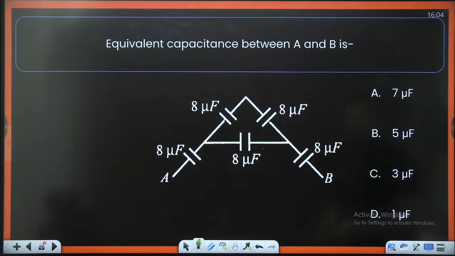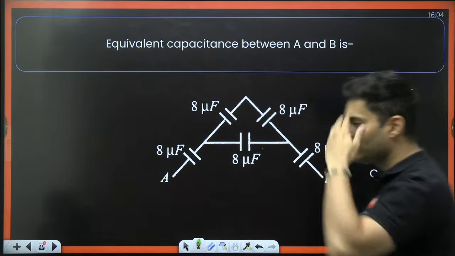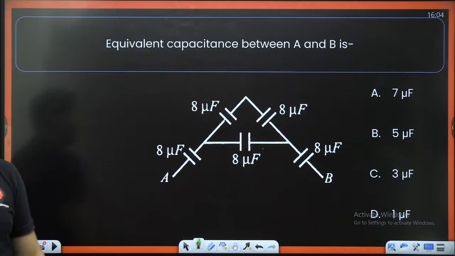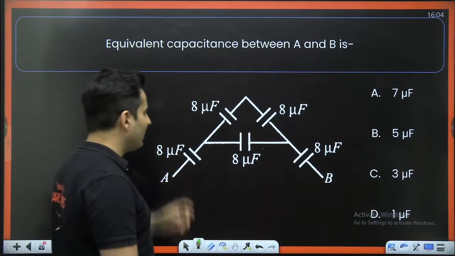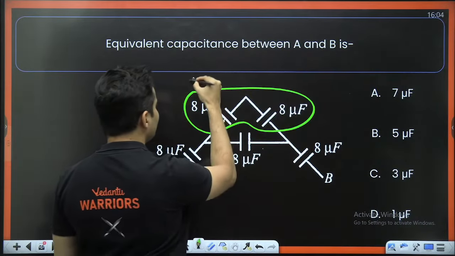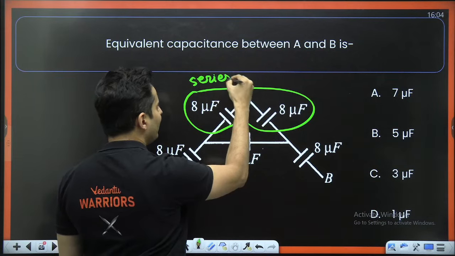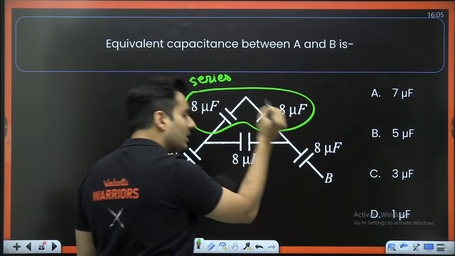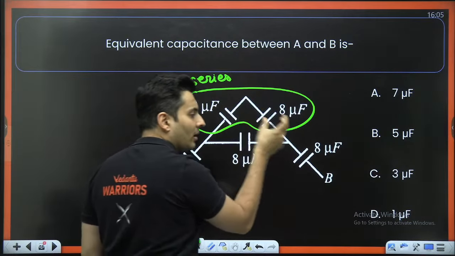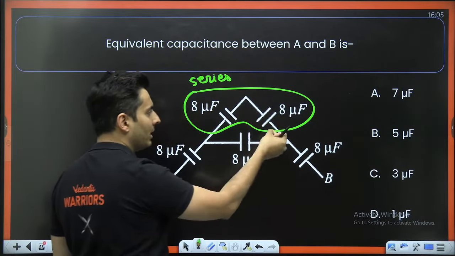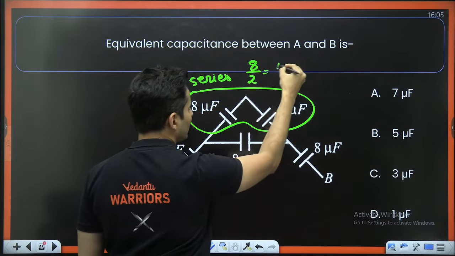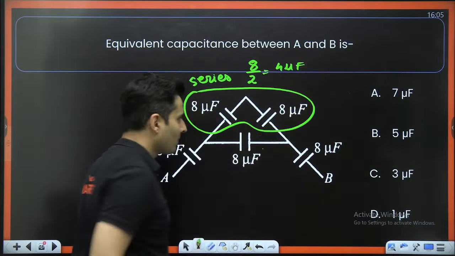The equivalent capacitance between A and B is. Come on, solve this particular question. I think you can see few of them are in series and in parallel. Especially these two are in series. Whenever capacitances are same in series, the equivalent will become the capacitance divided by the number. Here there are two such capacitors. So 8 divided by 2, which is 4 microfarad.